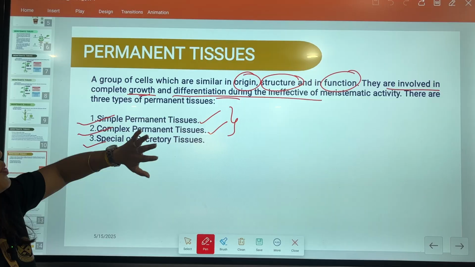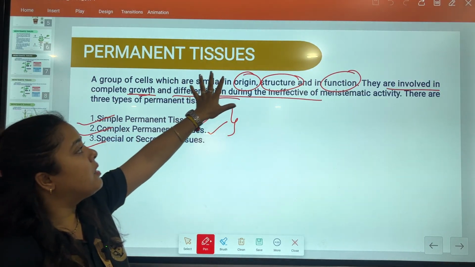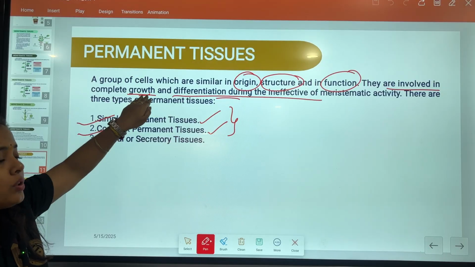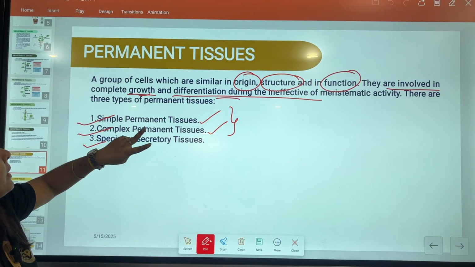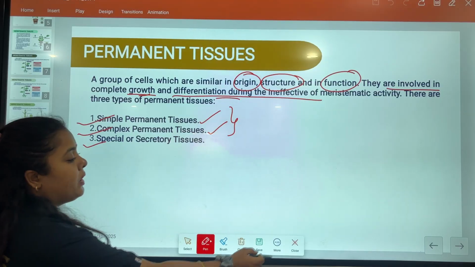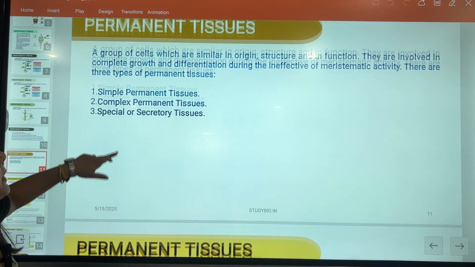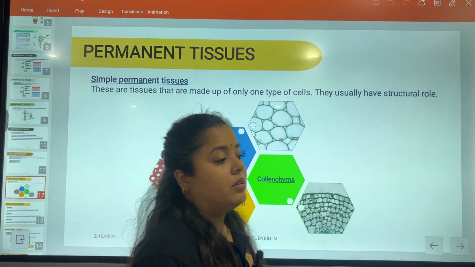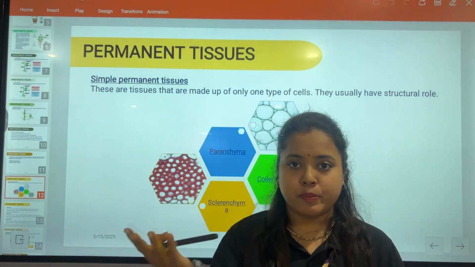So, what is permanent tissue? Again, they are the tissues which are similar in origin, structure, function, and are involved in complete growth. Two types of permanent tissue: simple permanent tissue and complex permanent tissue. Okay, so far things are remembered. Let's move towards the next PPT. Permanent tissue. We are going to learn about simple permanent tissue and complex permanent tissue.